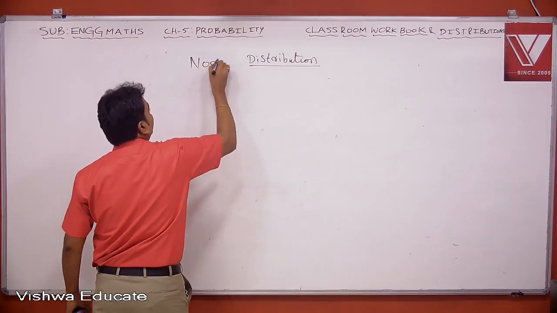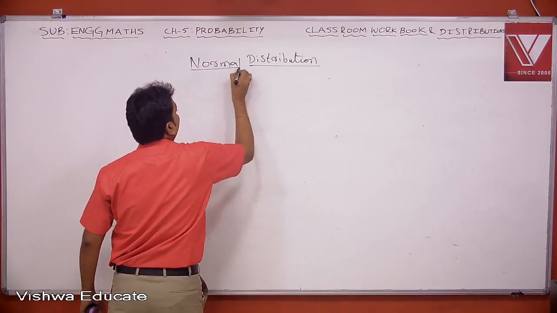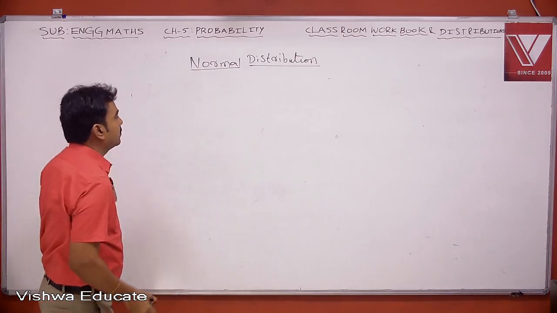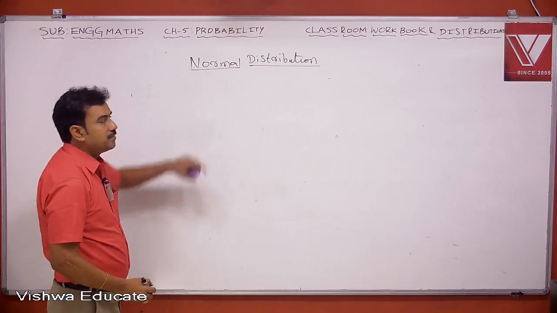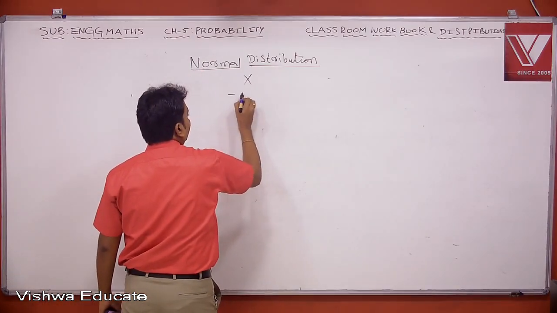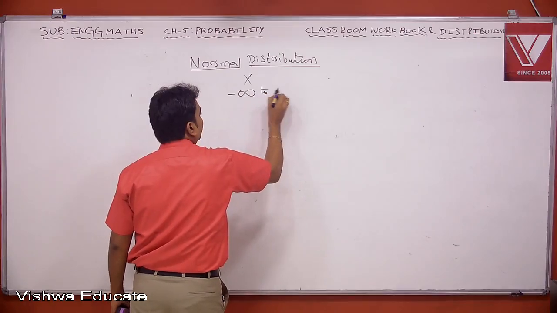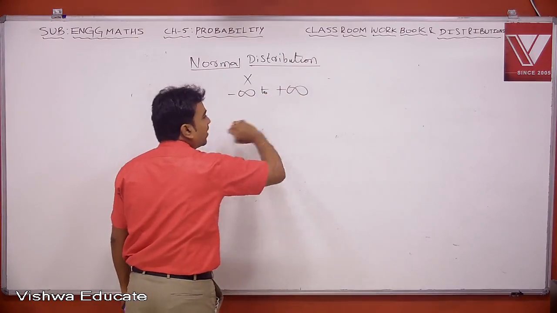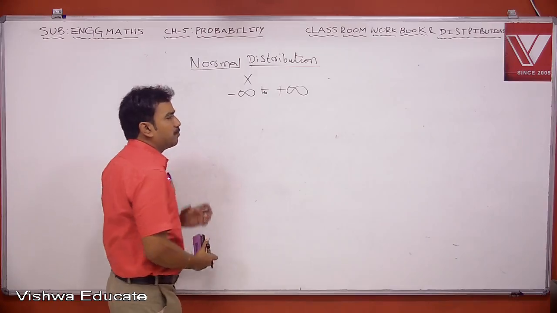So the next concept is normal distribution. This is the last distribution. Here the random variable x runs from minus infinity to plus infinity, the entire x-axis.